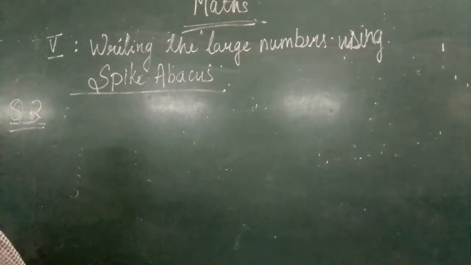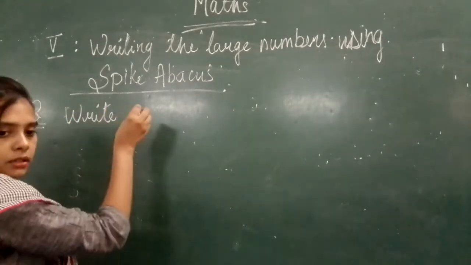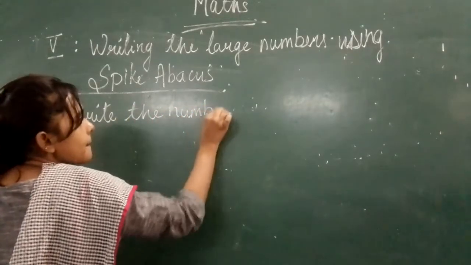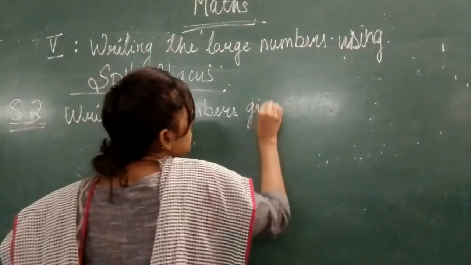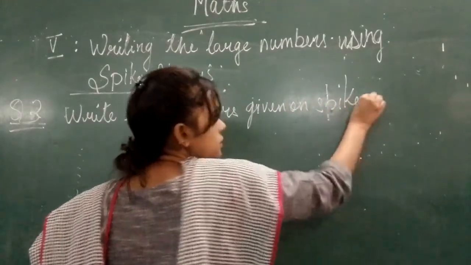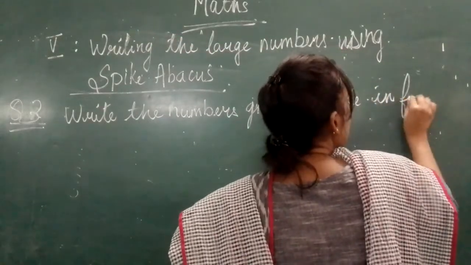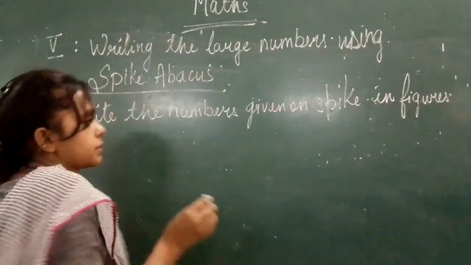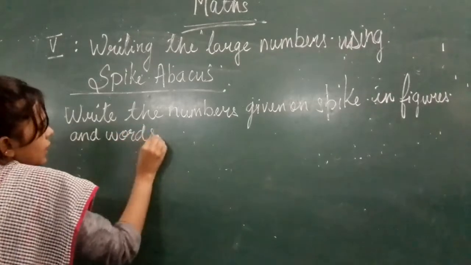Okay. The question is, write the numbers given on the spike in figures and words. Okay, so you have to write the numbers in figures and words.